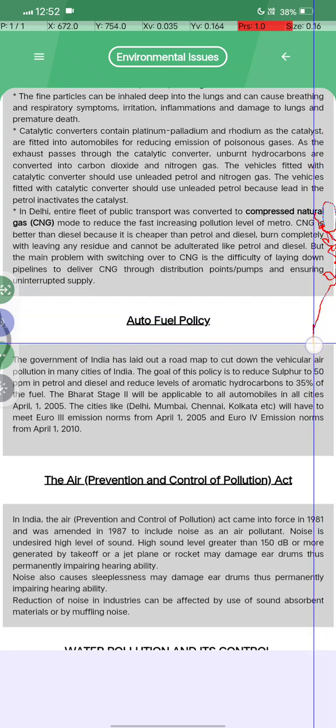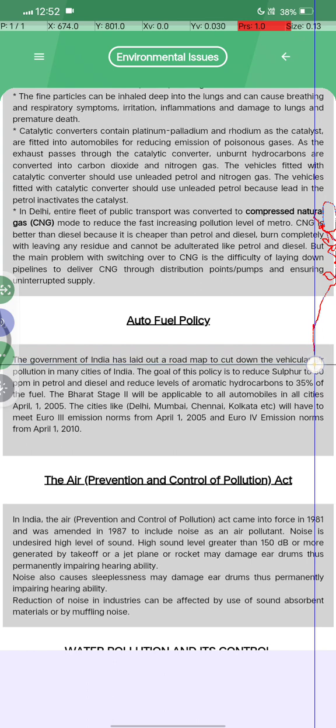What is the Auto Fuel Policy? Look, the Government of India has laid out a road map to cut down vehicular air pollution in many cities of India. The goal of this policy is to reduce sulfur to 50 ppm in petrol and diesel, and to reduce aromatic hydrocarbons to 35% of the fuel.